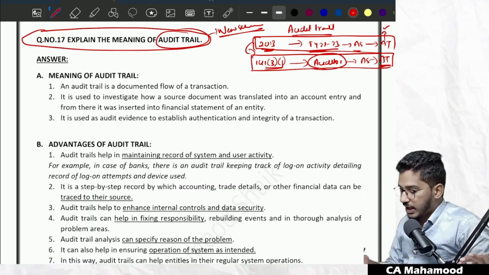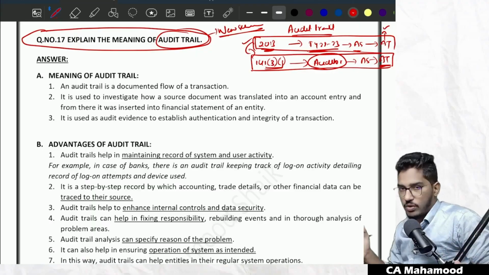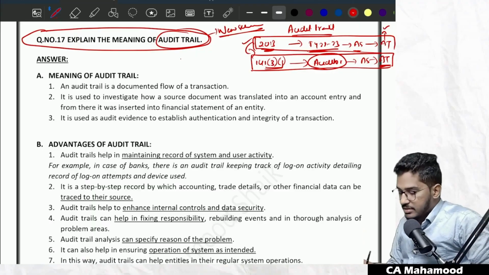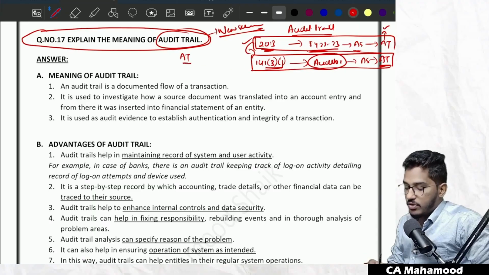So, okay, now we have seen what are the requirements, what is the obligation of the company, what is the obligation of the auditor regarding audit trail. We have understood. Now let us try to understand what exactly is the meaning of audit trail. What exactly is the meaning of audit trail?